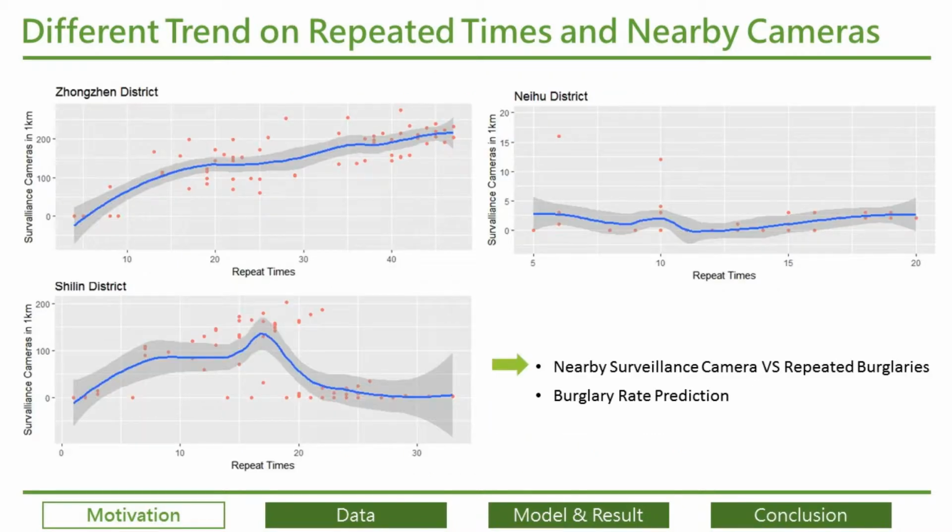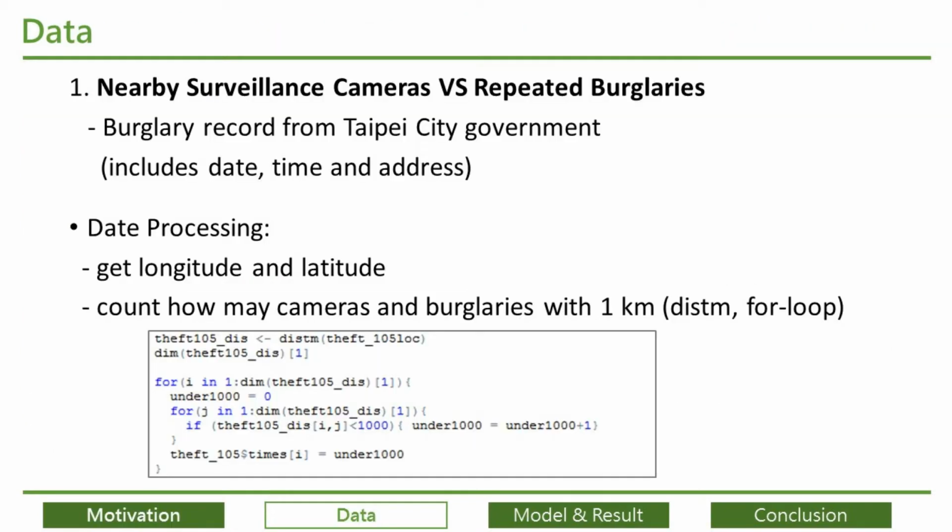I use moving average to quickly show the trends of 3 certain districts so it will be more obvious. For example, Zhongshan district has an increasing trend, Neihu district has a flatter trend, and Shilin district increases in the beginning and becomes lower and flat when repeated times go over 20. Therefore, I think analyzing nearby surveillance cameras versus repeated burglaries of different districts is quite interesting, and I will also do burglary rate prediction for the second part.